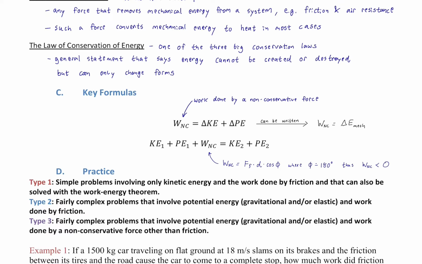And that means that when we look at the work done by the non-conservative force, it is for the friction vector times the displacement vector, their magnitudes, times cosine of the angle between the two, and the angle between the two is always, always, always 180 degrees. Friction and air resistance, otherwise known as drag, always oppose motion. They always oppose the velocity. That's what they are. And since those are the only type of non-conservative forces that we're going to see, this angle is always 180, which means that the work done by non-conservative forces is always less than zero. It's always negative, which is why we have to add it. Okay? All right. Get the point.